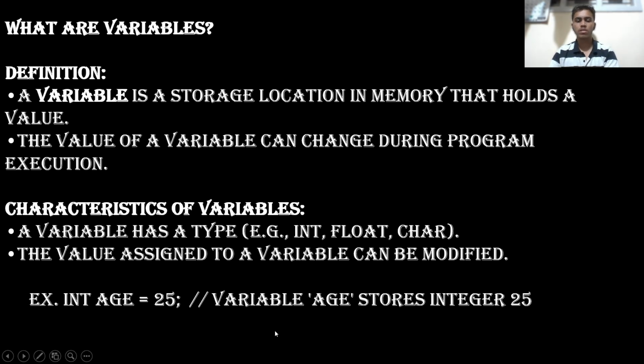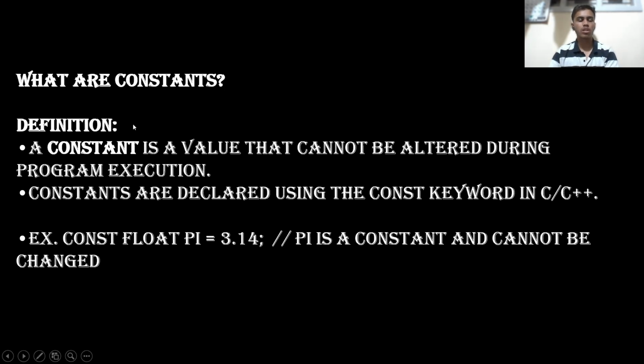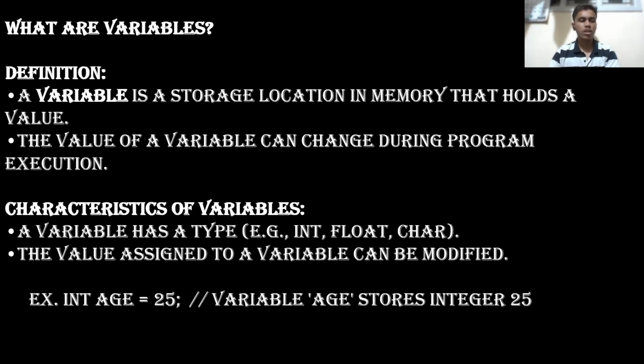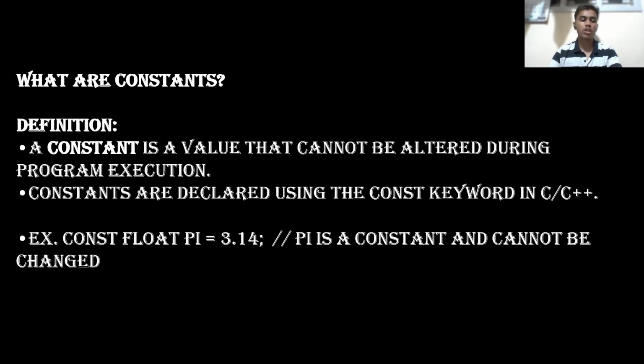Next, what are constants? A constant is a value that cannot be altered during program execution. A constant is the opposite of a variable. A variable can be modified, but a constant cannot be modified or altered during program execution. Constants are declared using the constant keyword in C++. The keyword is const. Example: const float pi = 3.14.